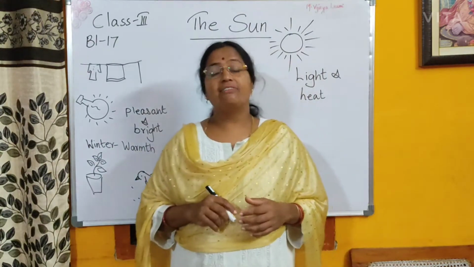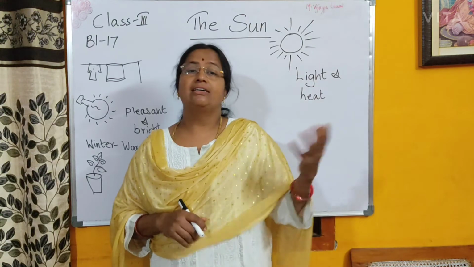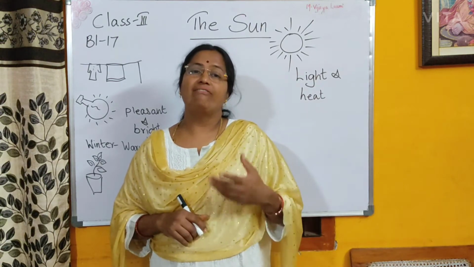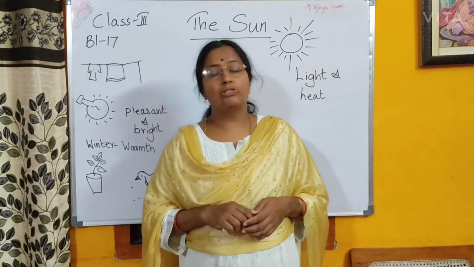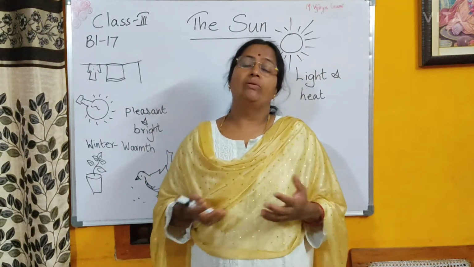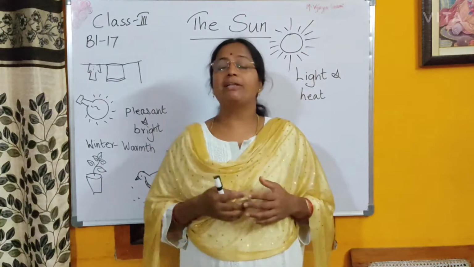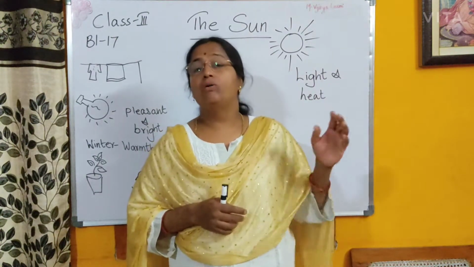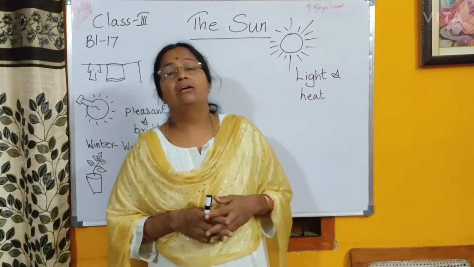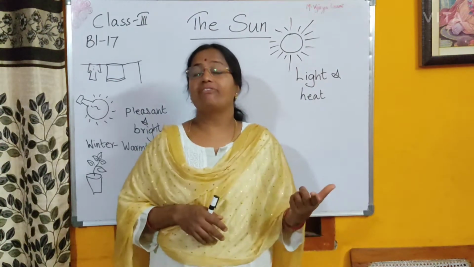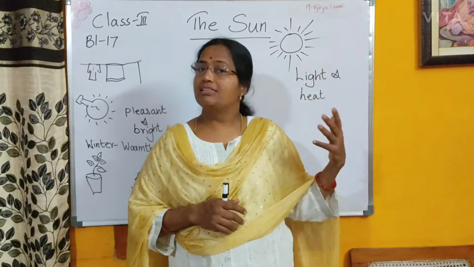Then in winter season, we can keep ourselves warm sitting in the sun. If you sit under the sunlight, you feel very warm and you feel happy. Even the plants need sunlight in order to live. It is called photosynthesis. Plants prepare their own food in the presence of sunlight, water and air. This process is called photosynthesis. Photo means light. This light, from where are they getting? Plants get their light from the sun.